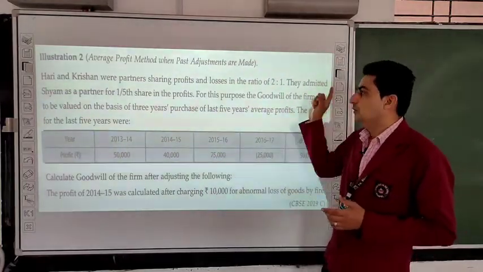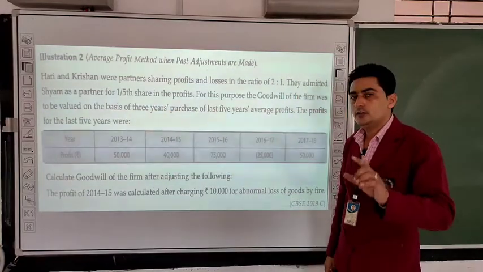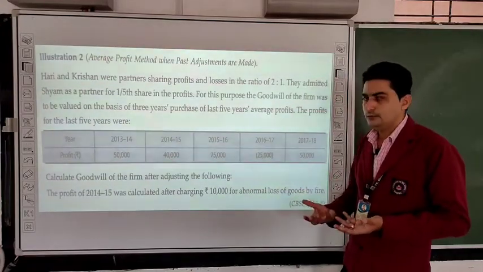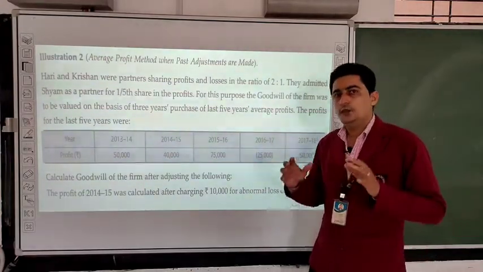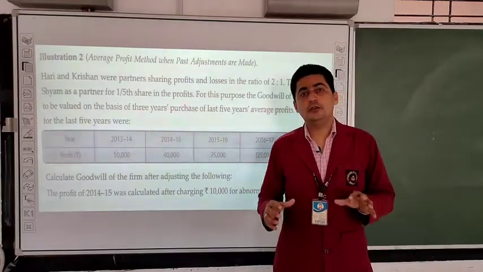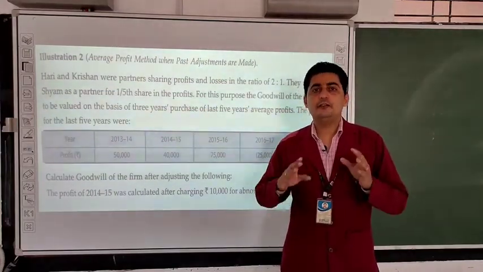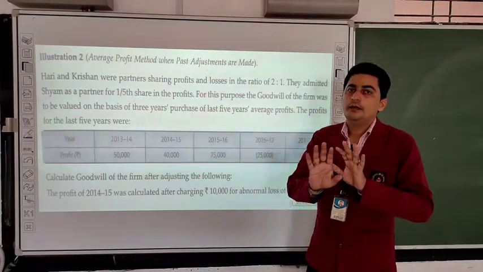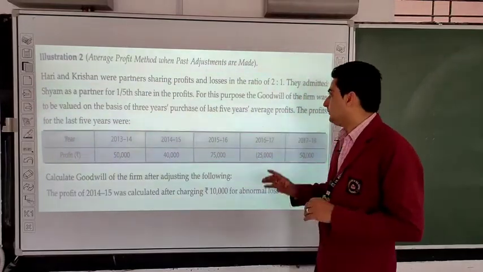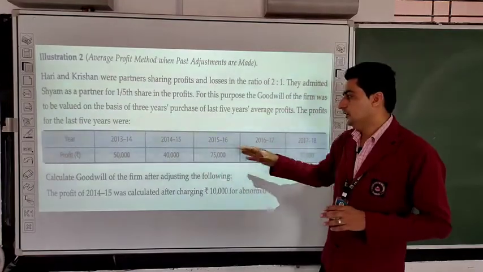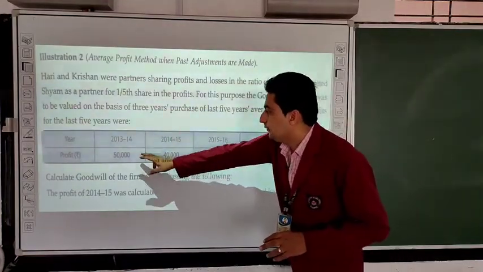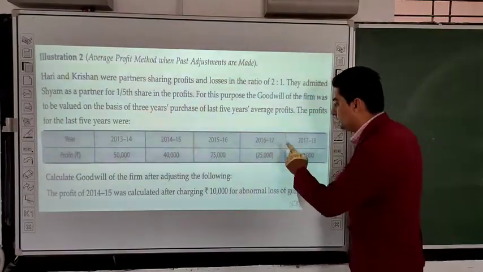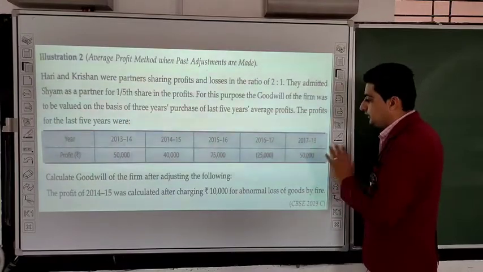The goodwill of the firm was to be valued on the basis of 3 years purchase of last 5 years average profit. So according to this line, first of all we have to calculate average profit of last 5 years, then we have to multiply it with the purchase years, and the purchase year is 3. By doing this we will get our goodwill. The profits for the last 5 years are given here. So 2013-14 50,000 profit, 14-15 40,000 profit, 15-16 75,000 profit, 16-17 25,000 loss, and 2017-18 50,000 profit.